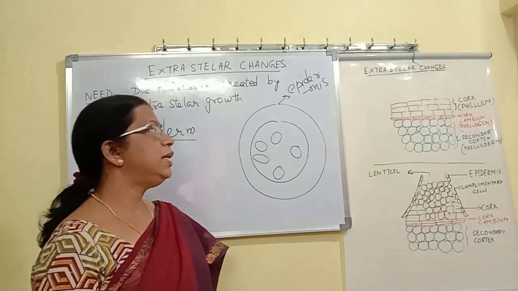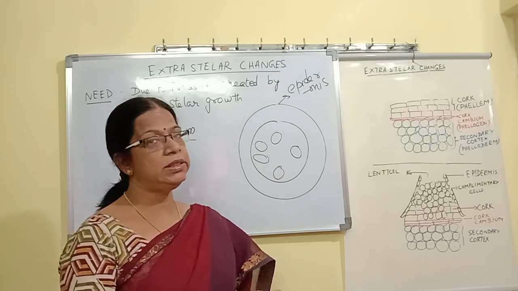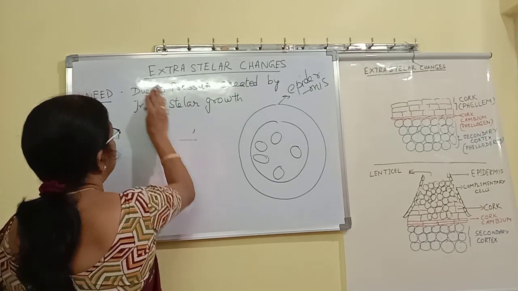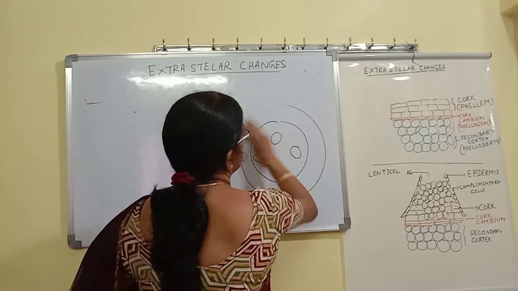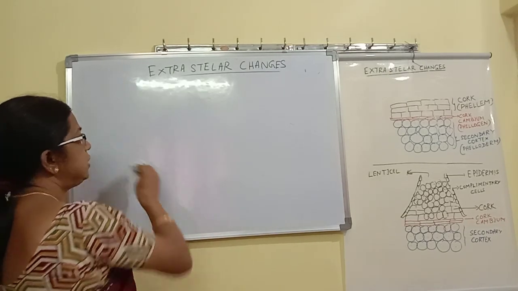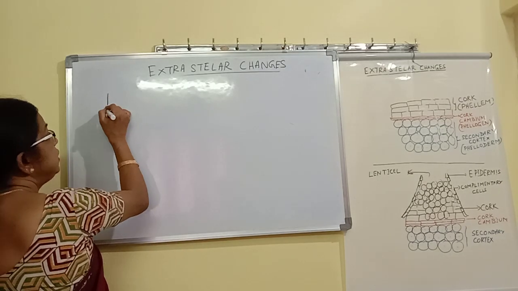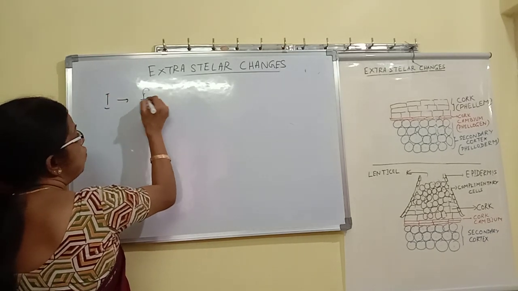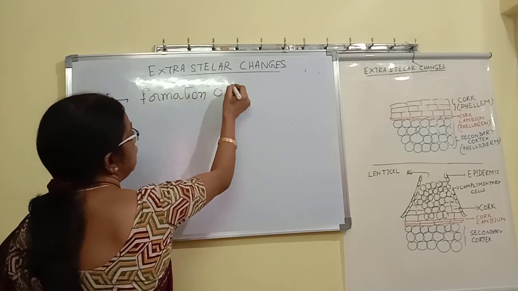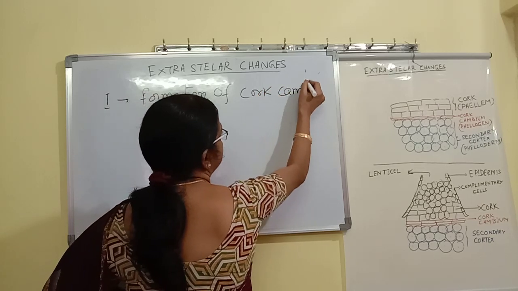Now we will see how exactly the secondary growth outside the stele takes place, that is, extrastellar changes or extrastellar secondary growth. The first step in extrastellar growth is the formation of cork cambium.